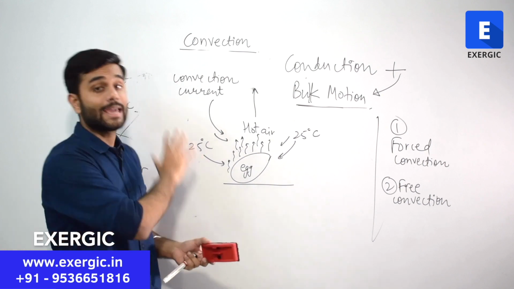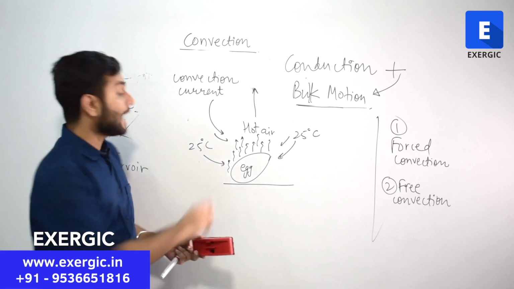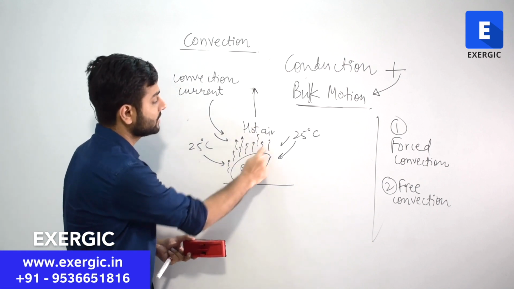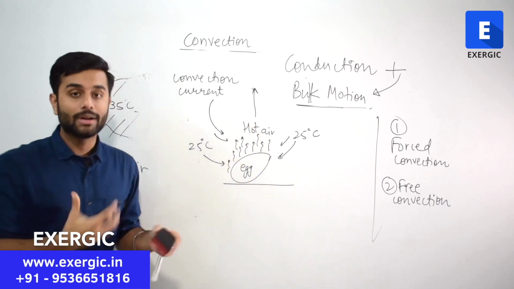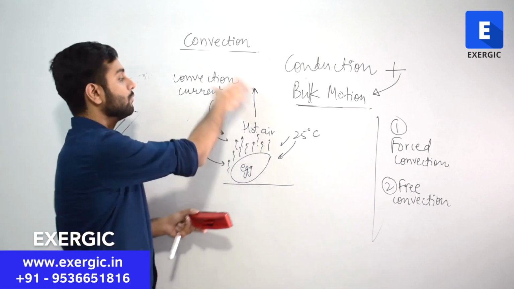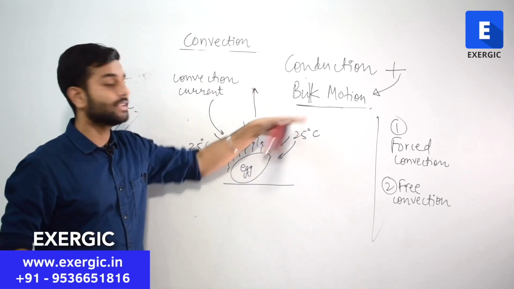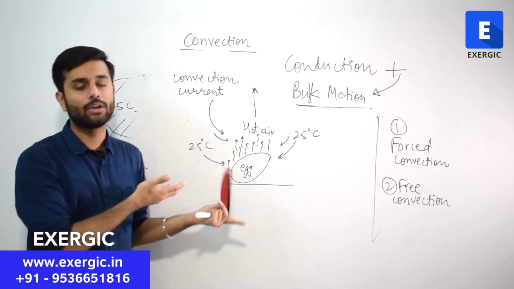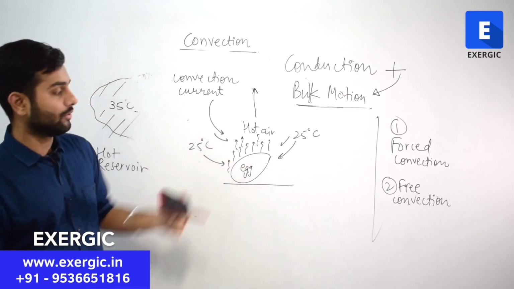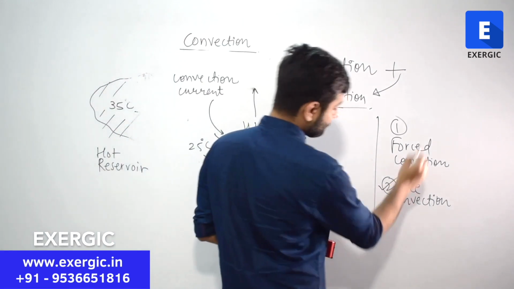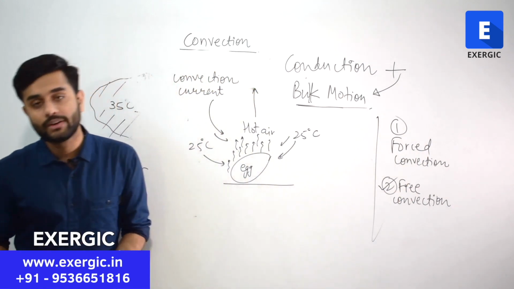In such convection, you have conduction, which is why the temperature of this air is rising, but that is coupled with bulk motion of the air. But this bulk motion is self-induced. It is happening on its own. So these types of convection fall in the category of free convection.